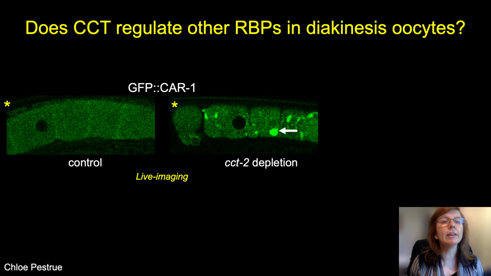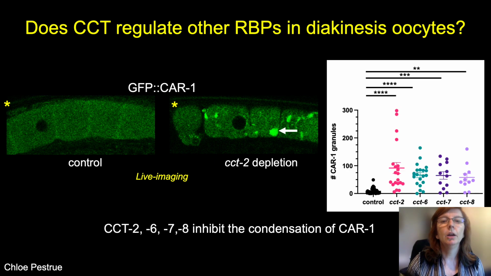We next asked if CCT regulates other RNA binding proteins besides MEX3. So here I'm showing CAR1 again, and after depletion of CCT2, we see ectopic condensates forming. We've examined 4 different subunits, CCT2, 6, 7, and 8, and all 4 appear to have a role in inhibiting ectopic condensation of CAR1.